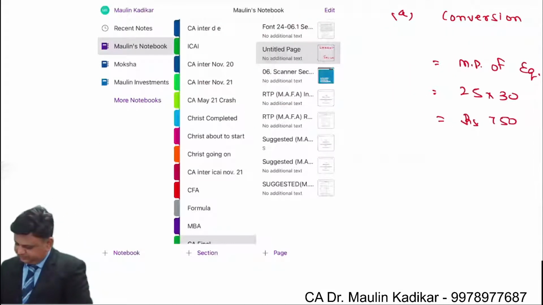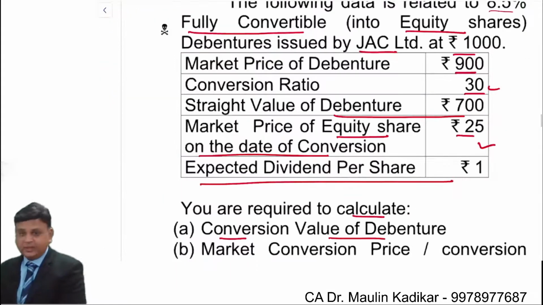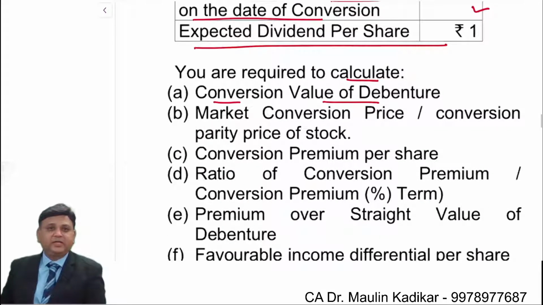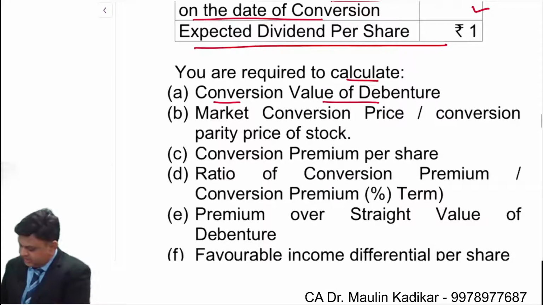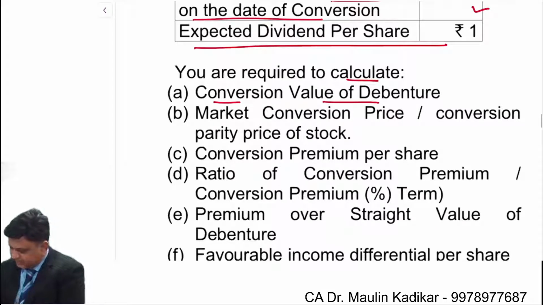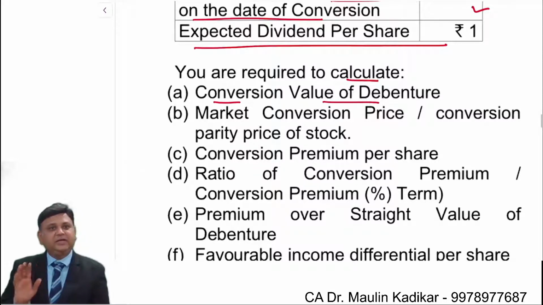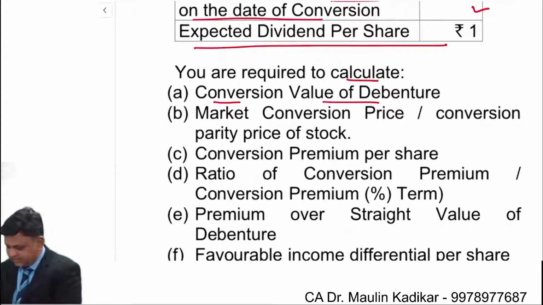Next, B question. The question says that you are required to compute the market conversion price. What do we understand with the market conversion price? Market conversion price means the conversion parity price of the stock. It means such market price of the equity share at which the conversion value will be equal to the market value of the convertible security. Please write an answer. Answer for the B question. Market conversion price.